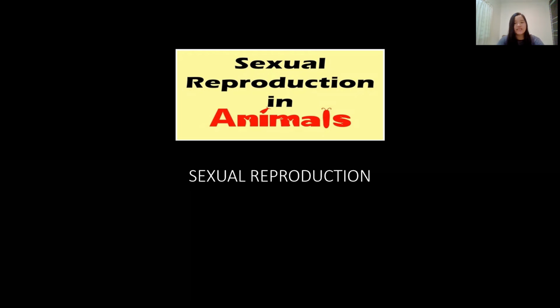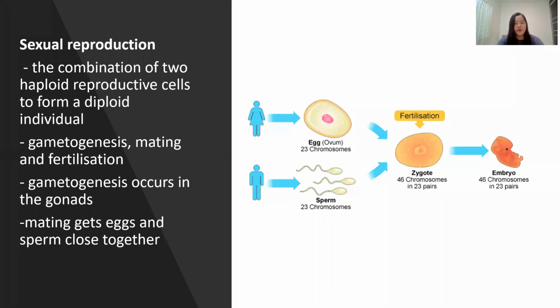Sexual reproduction is another type of reproduction method in animals. Sexual reproduction requires the combination of two haploid reproductive cells to form a diploid individual. Sexual reproduction in animals consists of three fundamental steps, which are gametogenesis, mating, and fertilization. Gametogenesis occurs in the gonads, which are testes in males and ovaries in females. Mating, the step in between these two processes, gets eggs and sperm close enough together so that fertilization can occur.